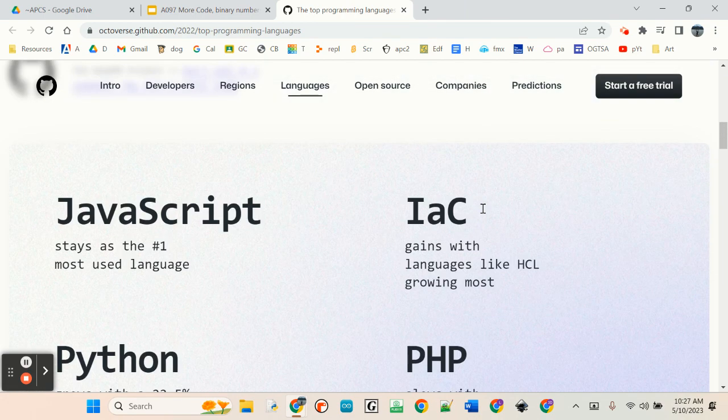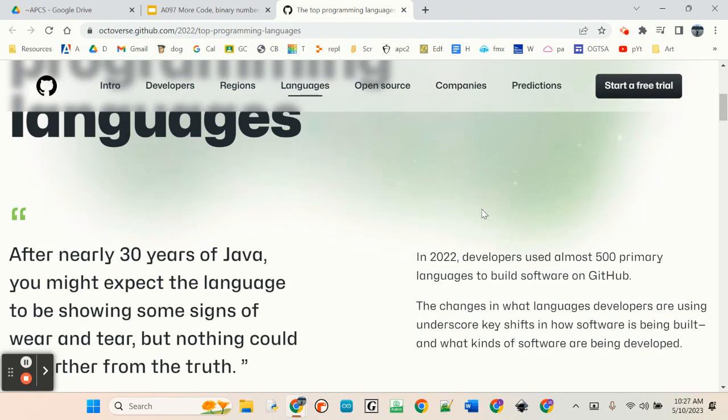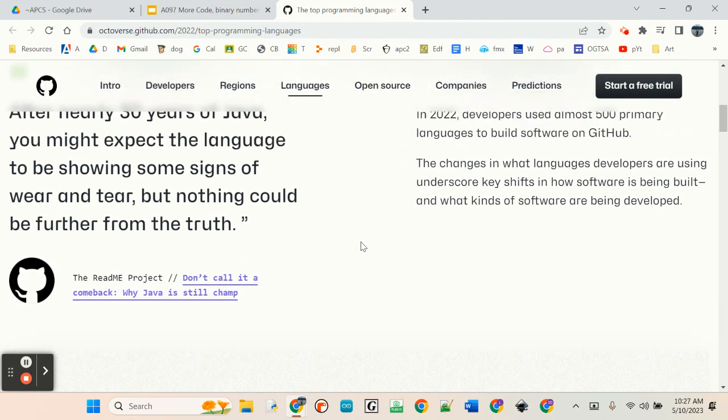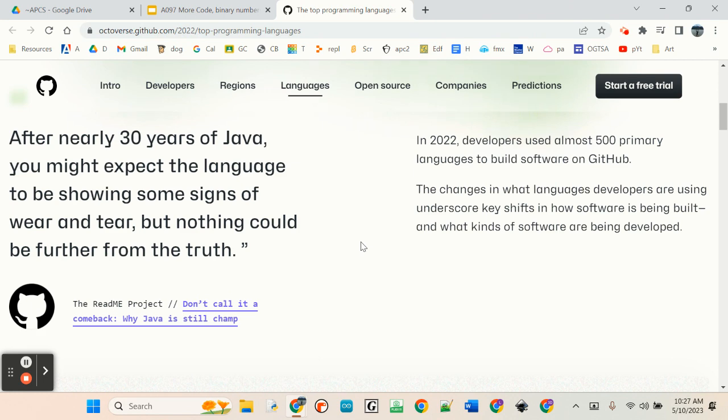And they even have an article up here. After nearly 30 years of Java, you might expect the language to be showing some signs of wear and tear, but nothing could be further from the truth.